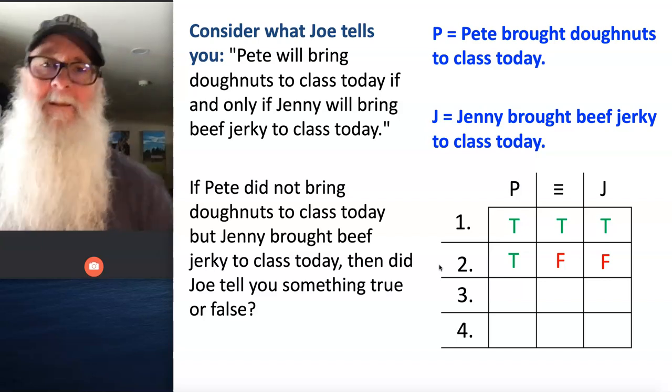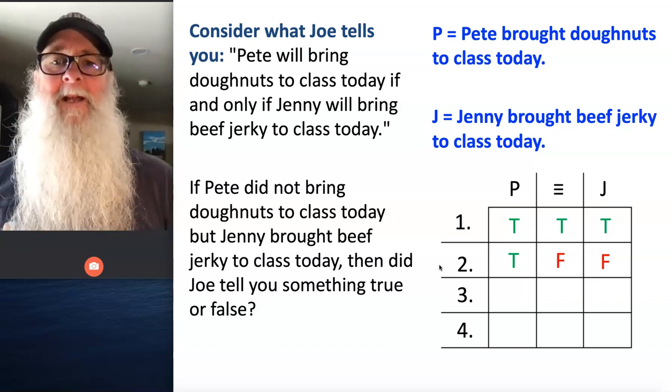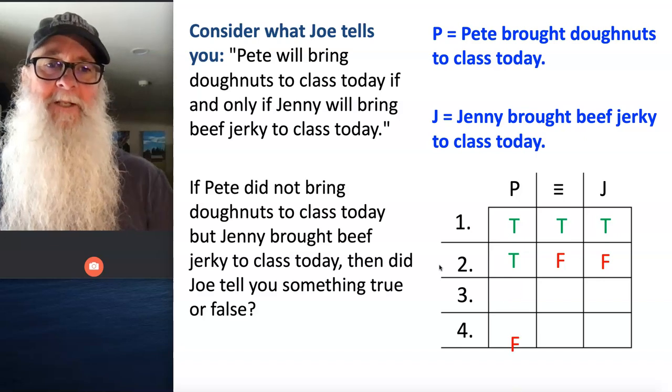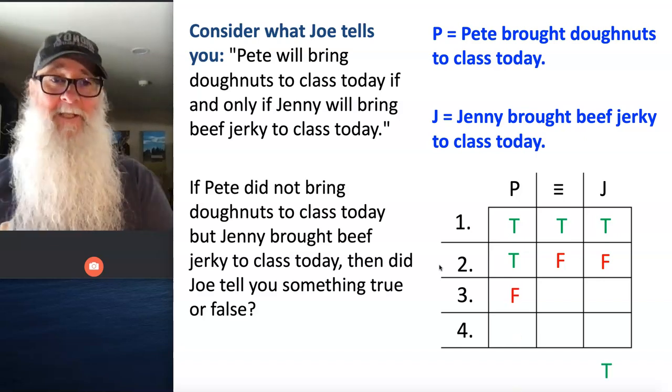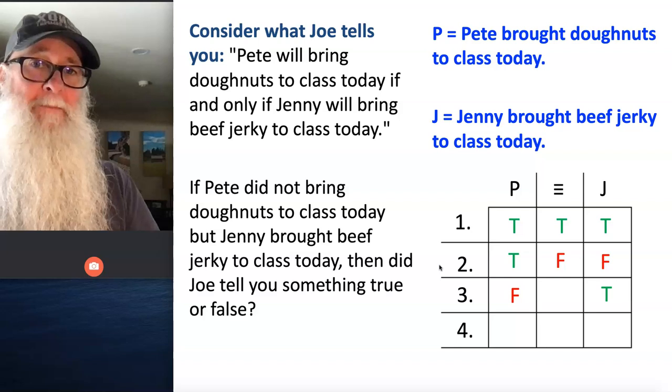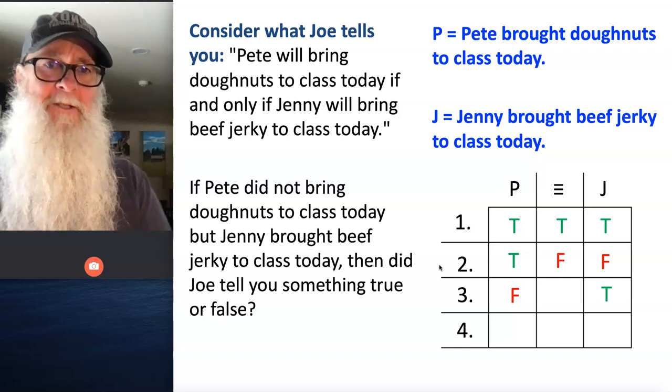Now let's say that this is the situation. We look over at Pete. He's empty-handed. He didn't bring any donuts with him. We look over at Jenny, though, and she's got the beef jerky. Okay, so it's false that Pete brought donuts to class today, but it's true that Jenny brought beef jerky. Did Joe tell us the truth?